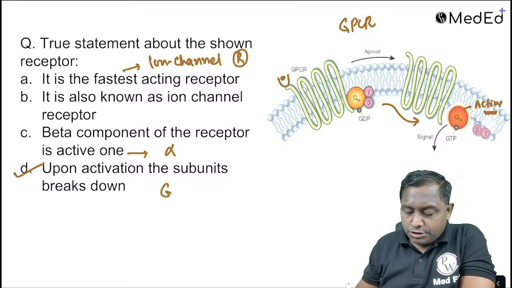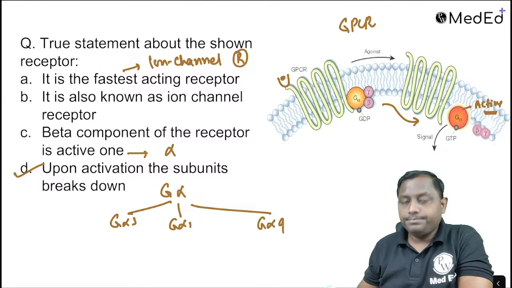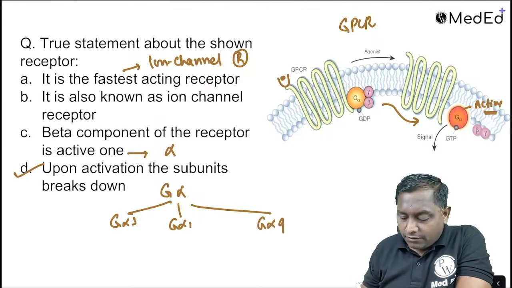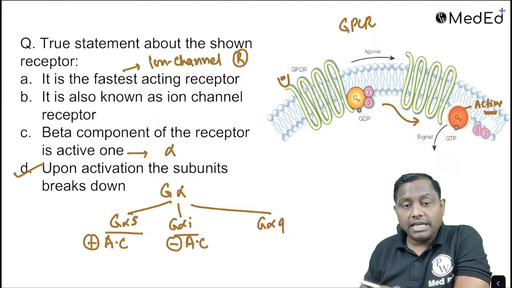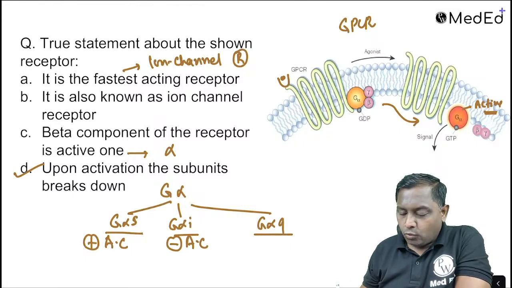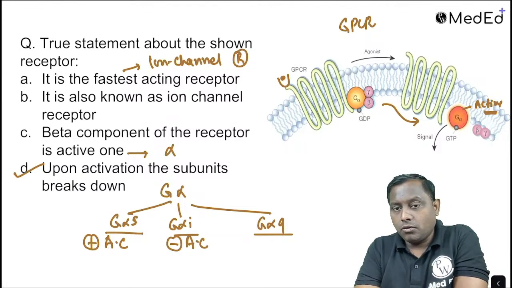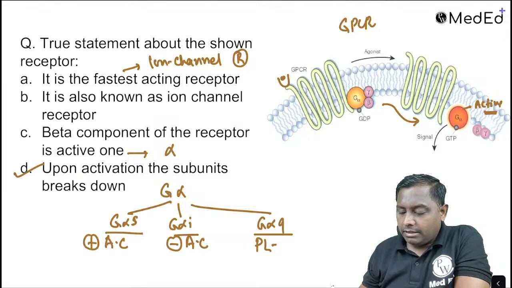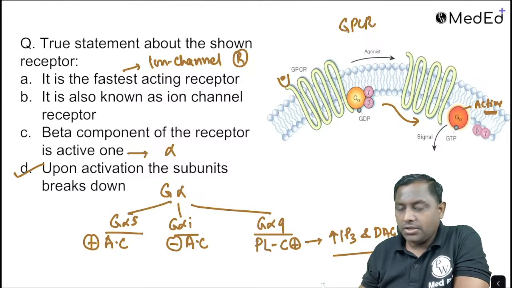अब इसमें तीन कंपोनेंट हैं. जो G alpha है, it is going to be further subdivided into three: G alpha S, G alpha I, and G alpha Q. The important point to be noted here, G alpha S I Q: S is mainly going to stimulate the enzyme adenylate cyclase, G alpha I is going to inhibit the enzyme adenylate cyclase, and G alpha Q is going to act by the IP3 and DAG pathway. They act by activating the secondary enzyme, that is phospholipase C, which increases secondary messengers like IP3 and diacylglycerol DAG, ठीक है.